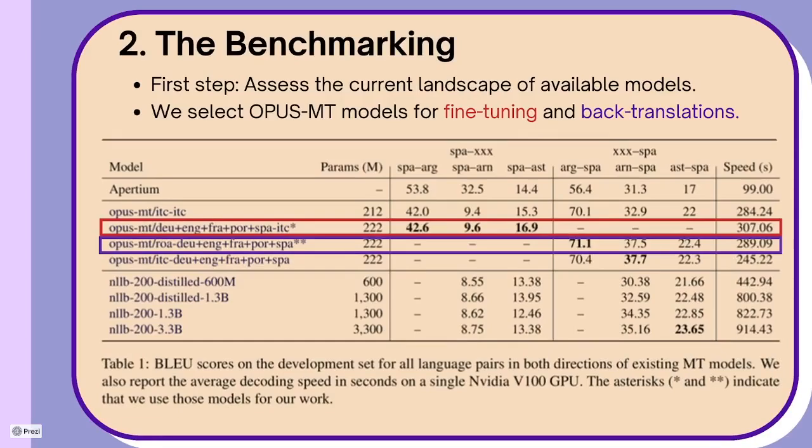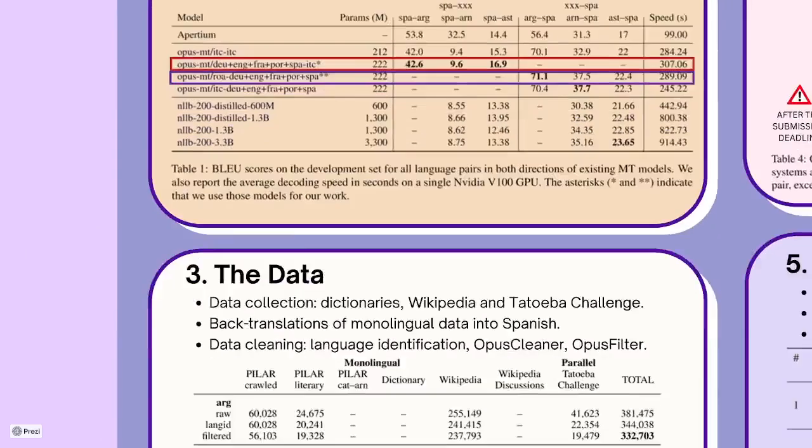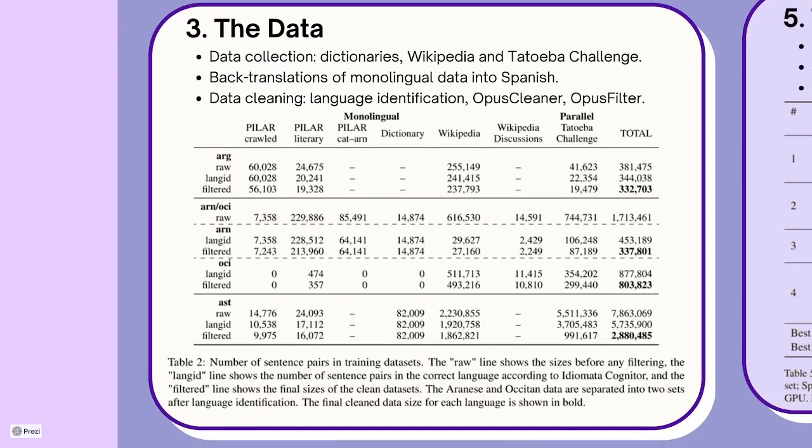And talking about data, which data did we use? We focus our efforts on data collection. We scrape data from dictionaries, we download new Wikipedia dumps, and we also collect Tatoeba challenge data, which is the collection of the deduplicated and shuffled data coming from Opus, one of the biggest public repositories of data. We also produce back translations of monolingual data into Spanish, and we apply thorough data cleaning.